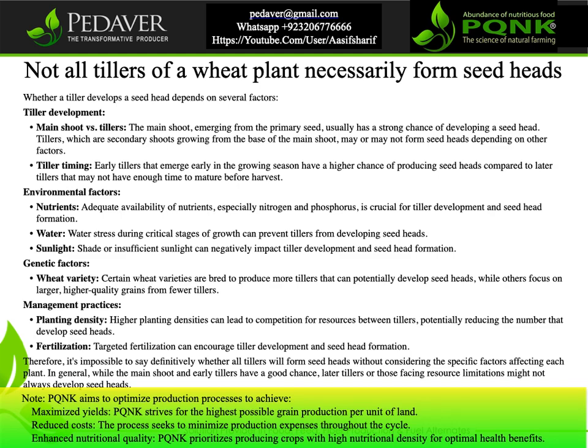Note: PQNK aims to optimize production processes to achieve maximized yields. PQNK strives for the highest possible grain production per unit of land. Reduced costs: the process seeks to minimize production expenses throughout the cycle. Enhanced nutritional quality: PQNK prioritizes producing crops with high nutritional density for optimal health benefits.